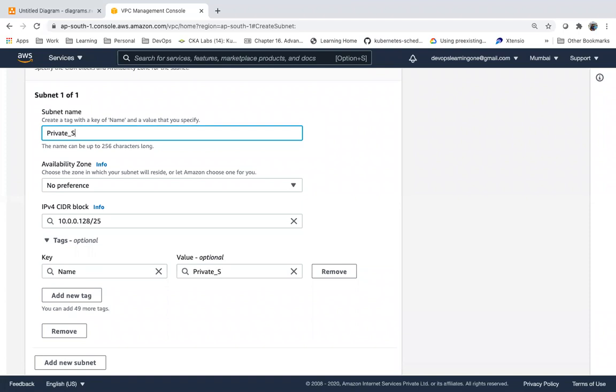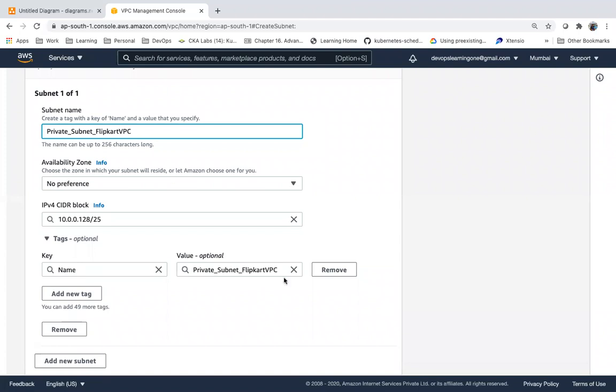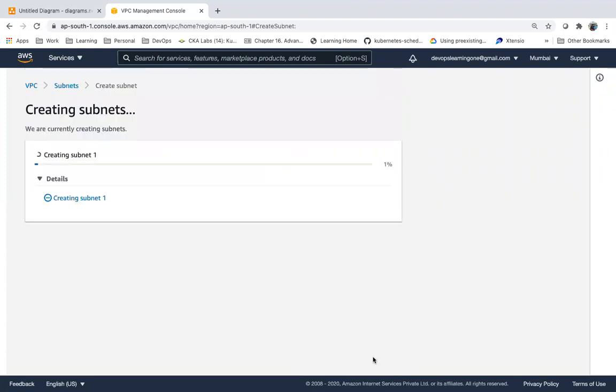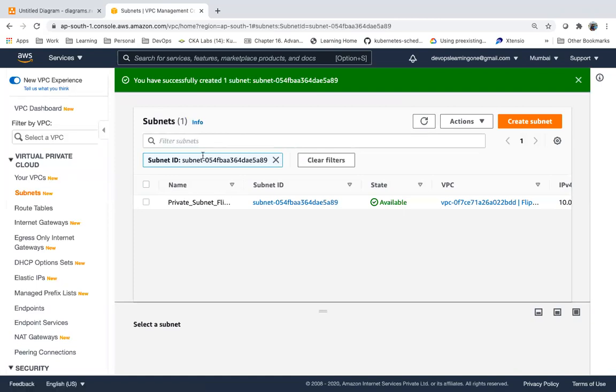I'm just giving the name as private subnet. As of now, this is not a public subnet, it is not a private subnet. So I have two subnets for this VPC.